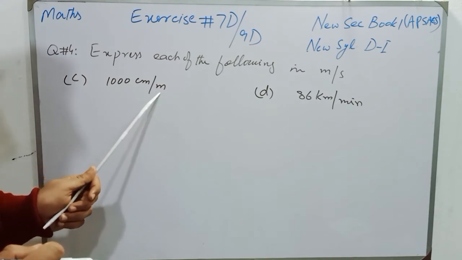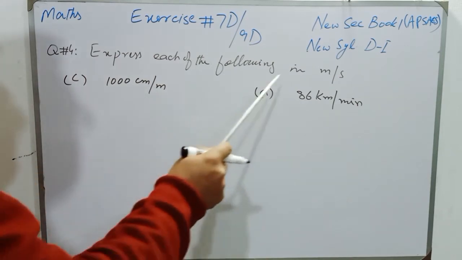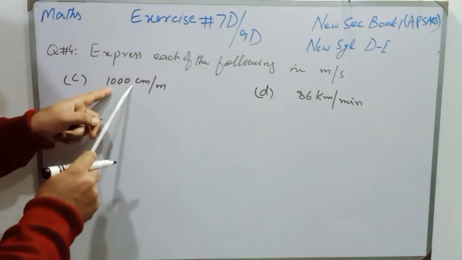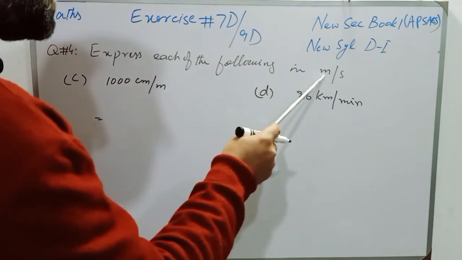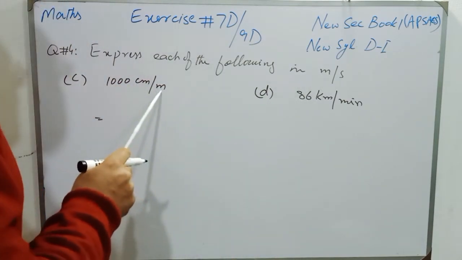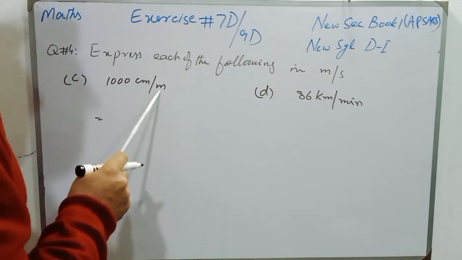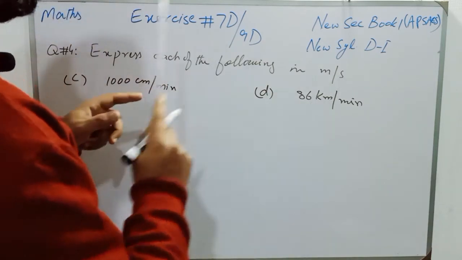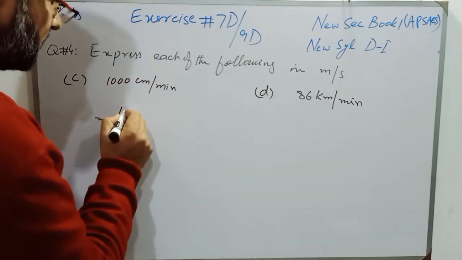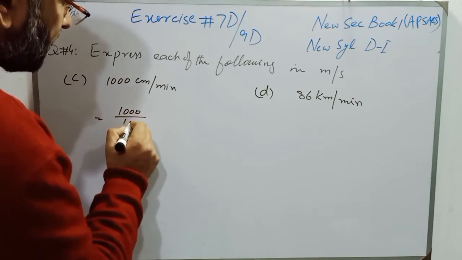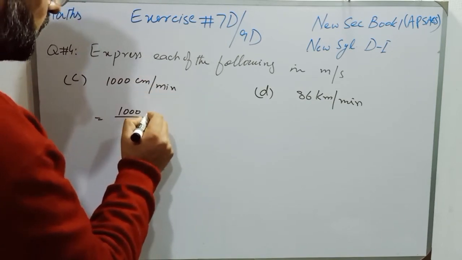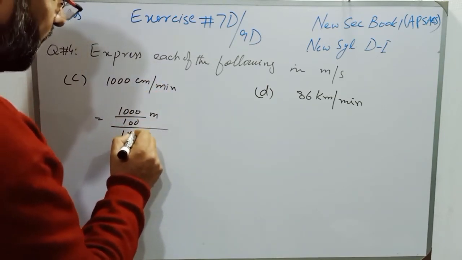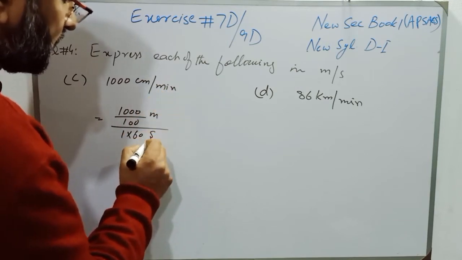So that's C part, it is 1000 centimeter per minute, and we have to convert centimeter per minute into meter per second. So if we divide centimeter by 100, then the centimeters will be converted into meters, and if we multiply minutes with 60, then the minutes will be converted into seconds. So it is written as 1000 over 100. Now students, centimeters are converted into meters over minutes. Minute means 1 multiplied by 60, then the minutes will become second.